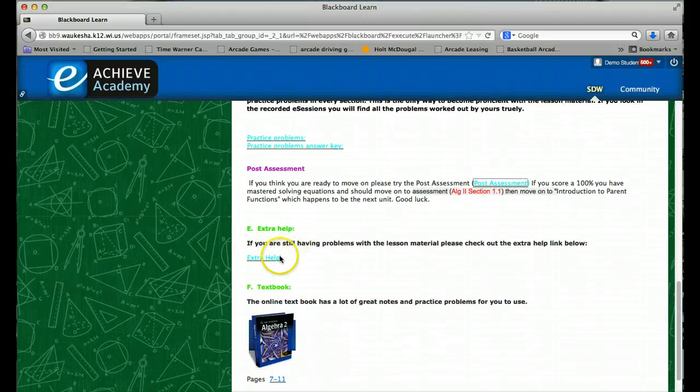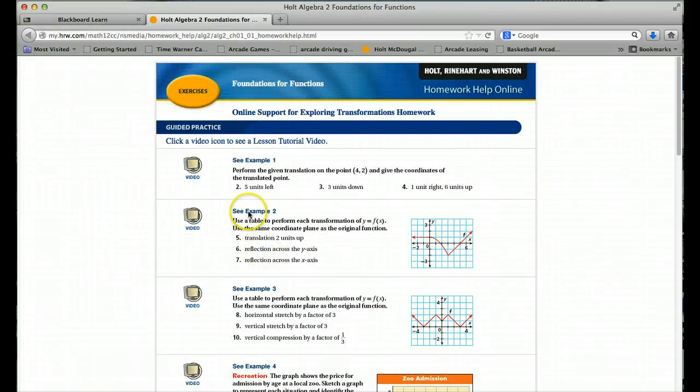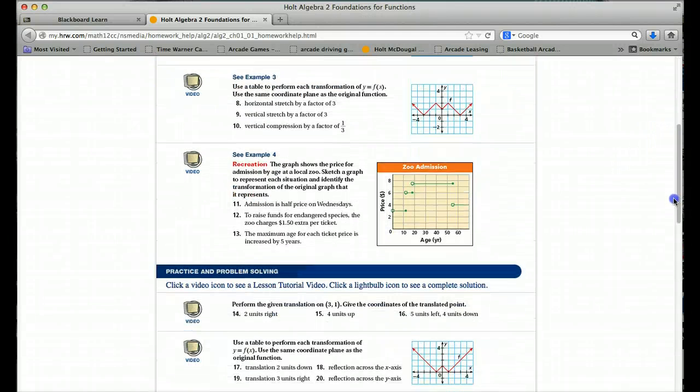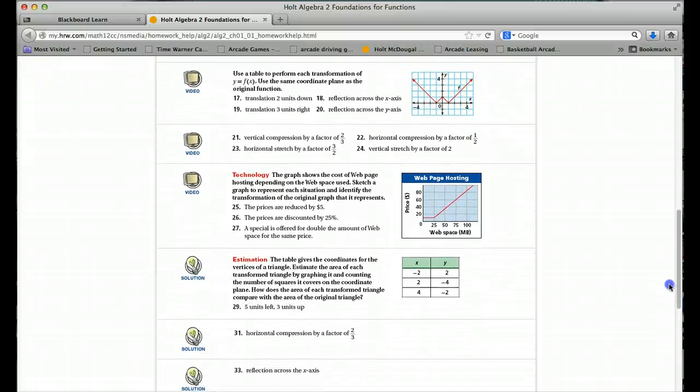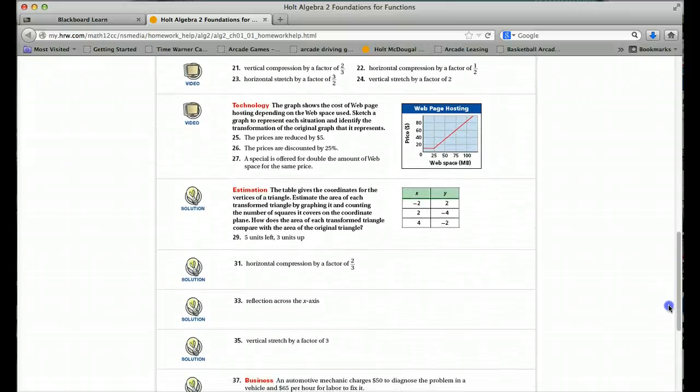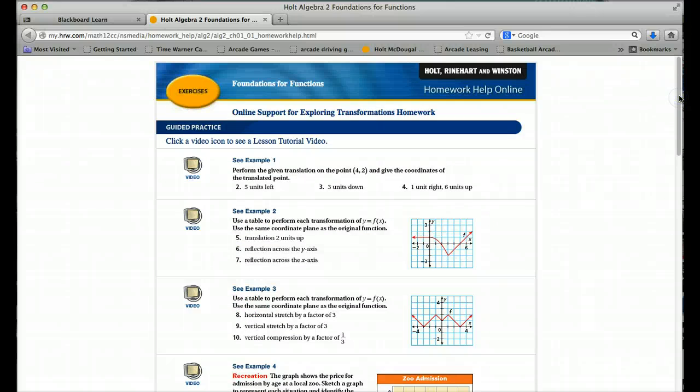So down here we've got extra help. Click on it, and there's some extra help. You can watch a video, and it will go through the material again on what you're supposed to be learning, and there are practice problems and videos that go through the answers and the solutions to these problems. So it helps you out.